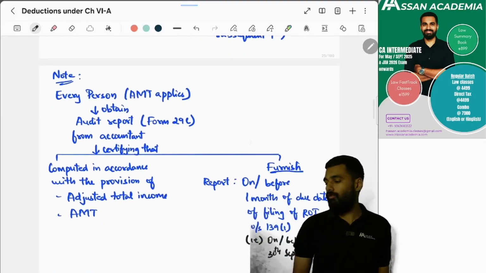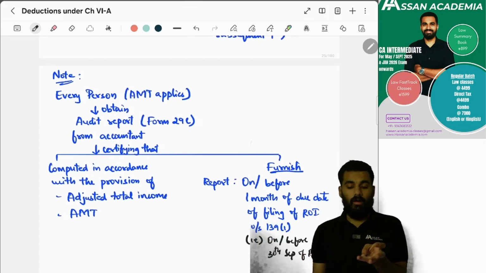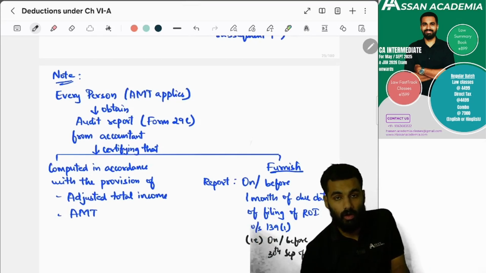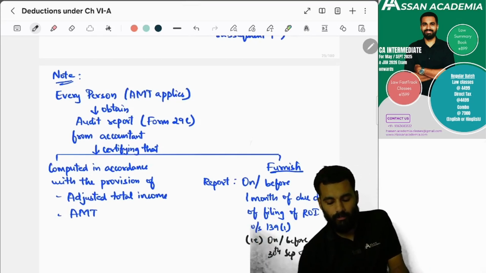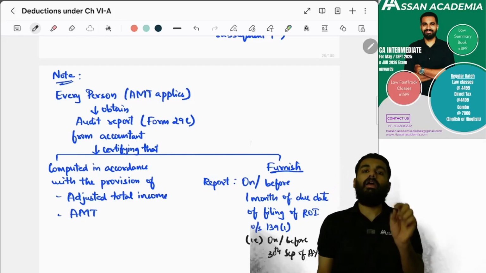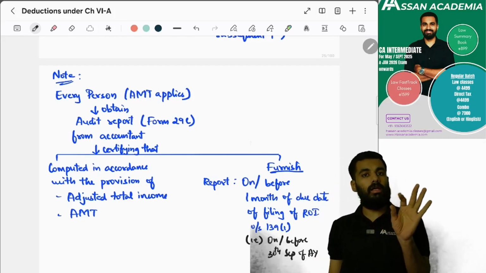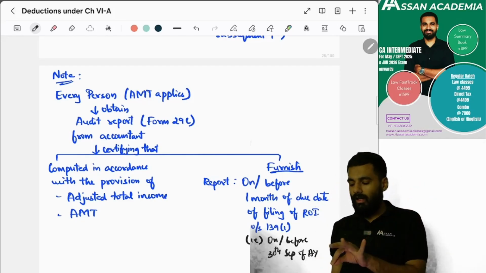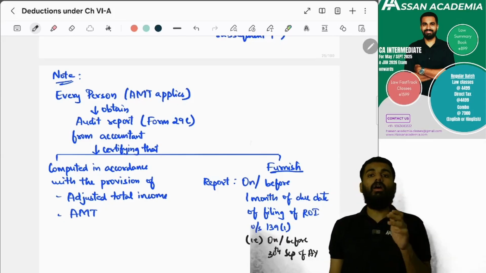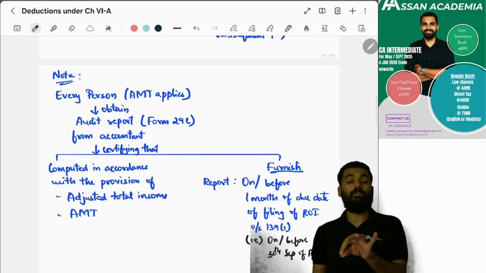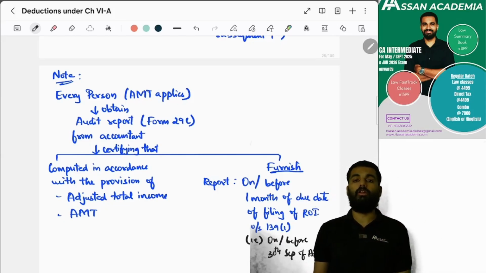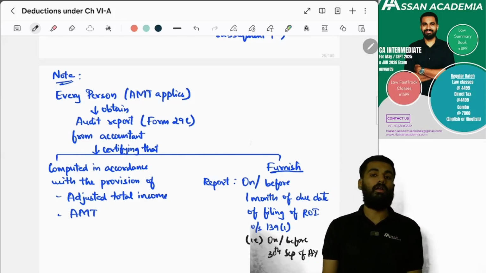For AMT credit, you have to make sure that in the audit report you tell that AMT and adjusted total income are correctly calculated, and this you have to furnish on the tax audit report date, that is on or before 30th September of the assessment year. Yes, sir.